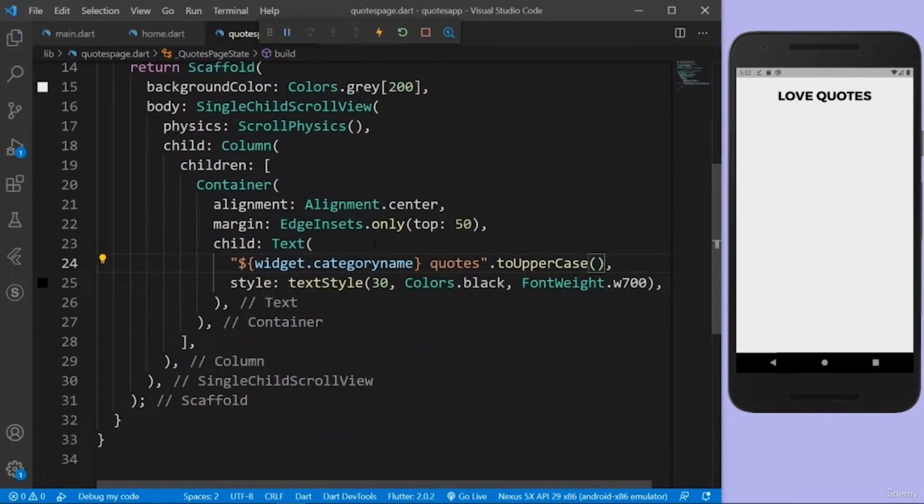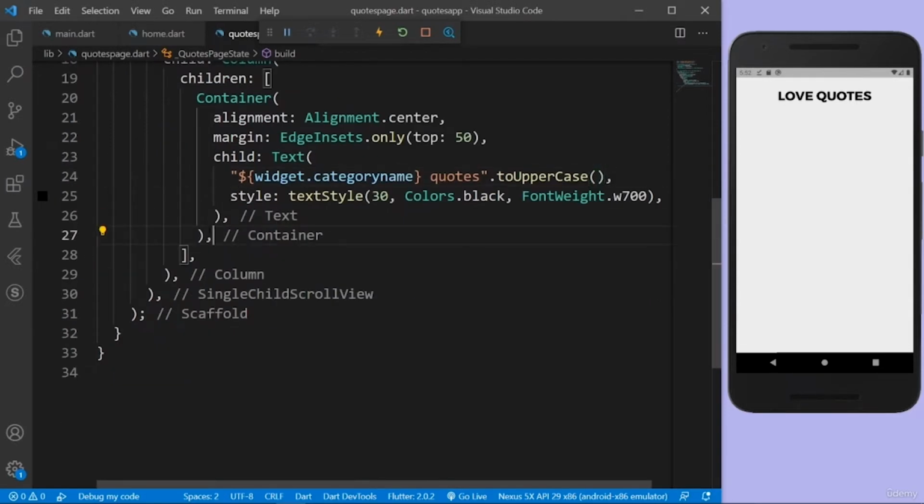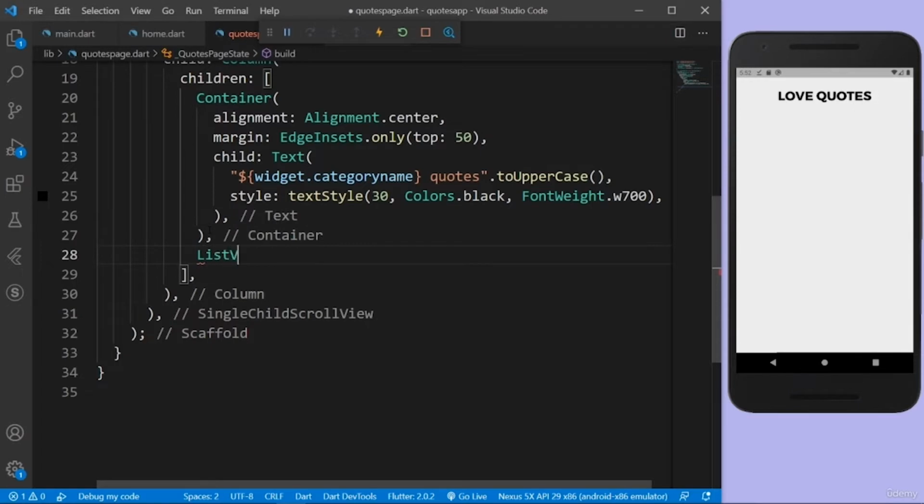Yeah, there you go, love quotes. And after that, I'll have the card, like the actual card for displaying my quotes. So I'll have everything in a list view builder because I don't know how many quotes I'll get. So that's why I'm going to use a list view builder, which automatically builds the list depending on the item count. So everything is going to be dynamic and not hard coded because we don't know how many items we'll get, right? So after this container, I'm going to say list view.builder.